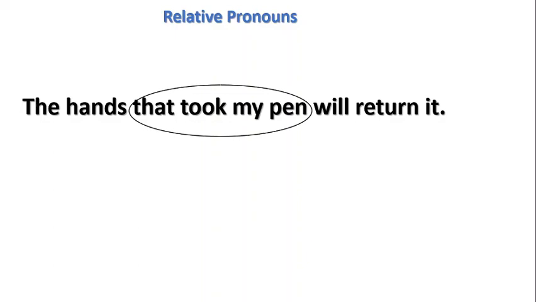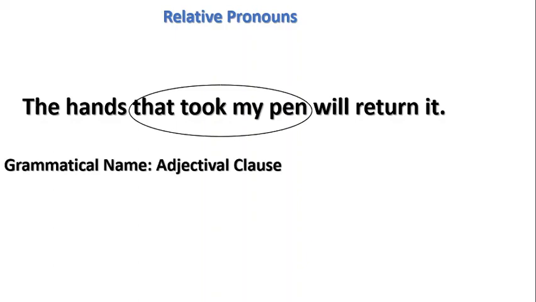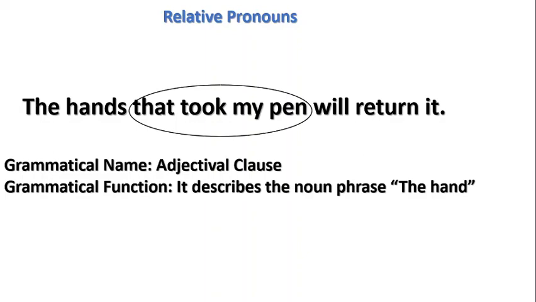Which means you need a descriptive word, phrase, or clause to describe the hands. And what do you call the part of it that describes? Well, we call it adjectival. So "the hands that took my pen" is an adjectival clause. What is it doing? Describing the noun phrase, the hands, in the main clause. Let's take a further example on this.